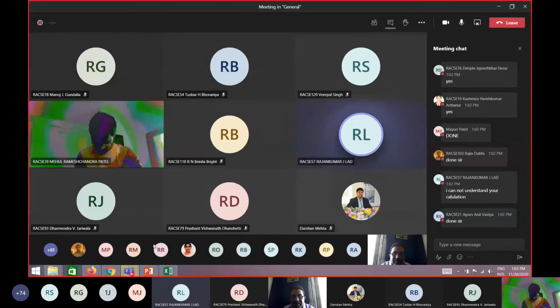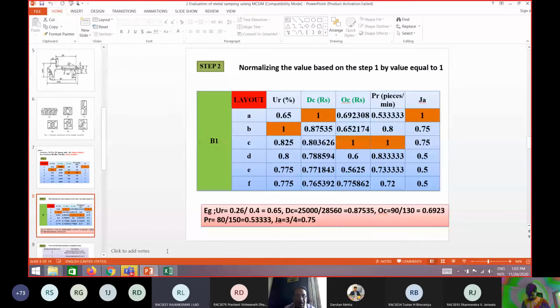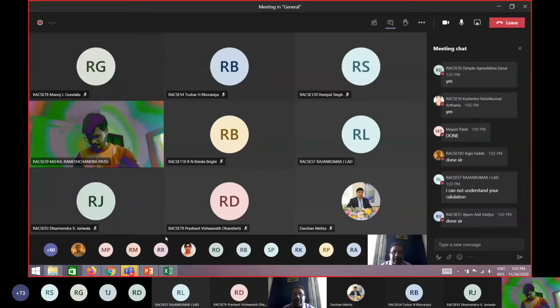If we divide the last column by 4, and the third column OC by 90, then 130 divided by 90 gives 1 point something. That is what I am saying. What I said is, you have to go for normalization. And when you normalize a matrix, first you have to decide whether higher is better or lower is better. In case higher is better, you divide all the values by that best value. And if lower is better, then that value is divided by all the values.